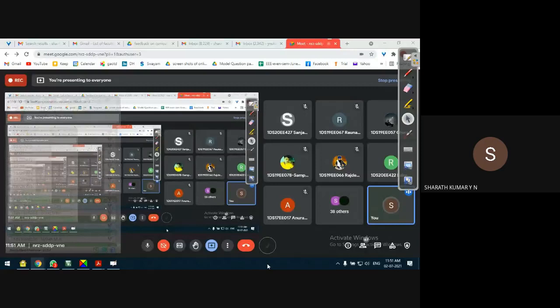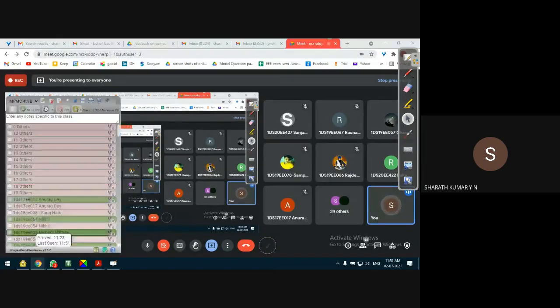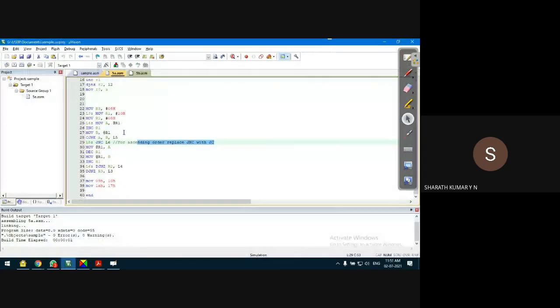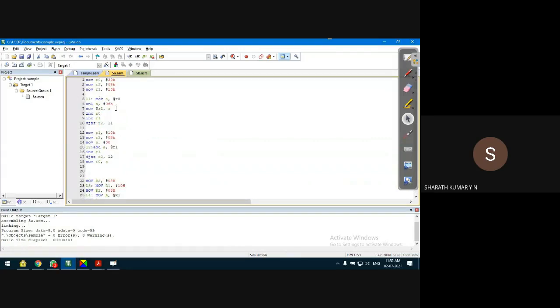Of course, this program will not give the solution for your assignment program. But if you can understand this little complex program, I'm sure you'll be able to do the assignment programs. This is very simple, guys. When you can understand this program, bigger programs, 5B is even bigger than this.